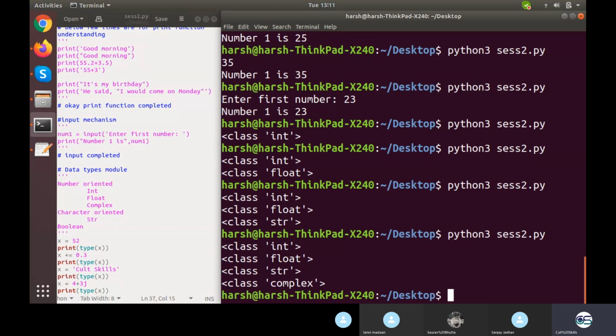So with the help of the type function, we can check the data type, and just by giving the value, the Python interpreter detects it. Python is an interpreter based language, so every line of a code file is executed line by line rather than as a whole. The first line is turned into binary language and then executed, then the second line, then the third line, the fourth line, and so on. The Python interpreter automatically fetches the value, according to the value it determines the data type, and it gets printed with the type function. I hope I am clear with this part. What are data types and what are the different data types available?